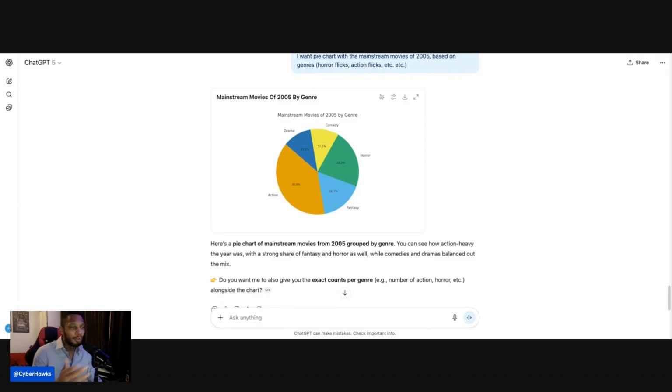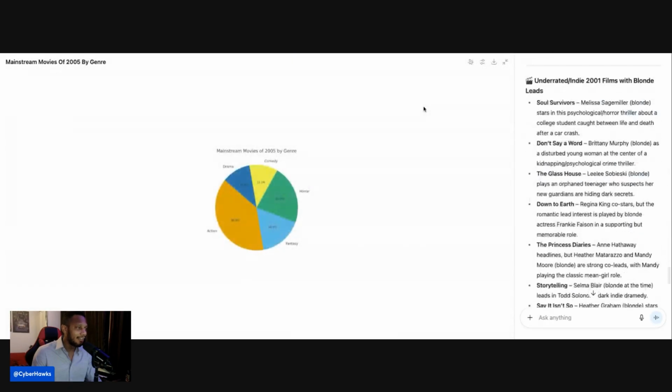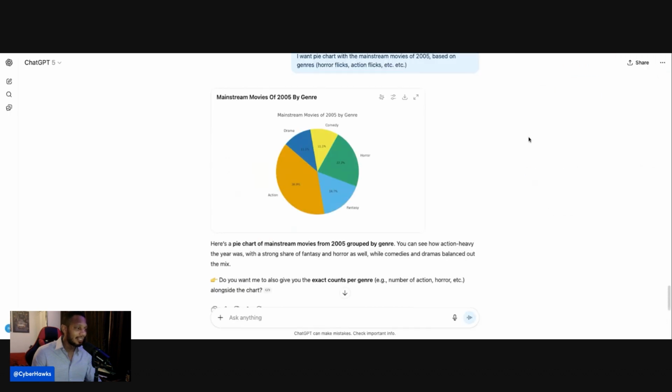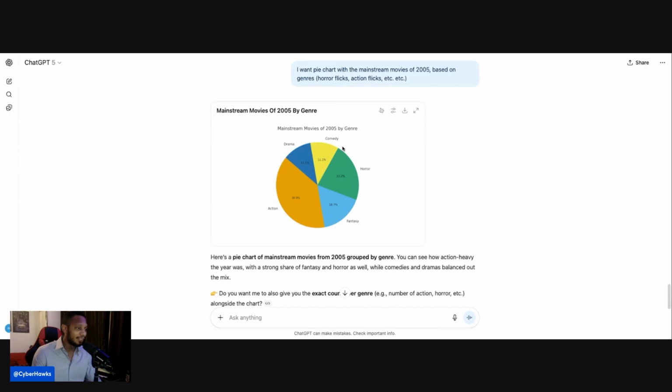So I was going to fast forward, but I did not have to, guys, because look at this. They gave us a chart of the action, drama, comedy, horror, and fantasy. They already got it broken down for us. Look at the majority of movies in 2005 for action, but a good amount of horror. Comedy low, and I'm pretty sure comedy just keeps getting lower and lower, but horror was really good in 2005 as well, with action, of course, dominating. But horror was good, and fantasy not doing too bad either.